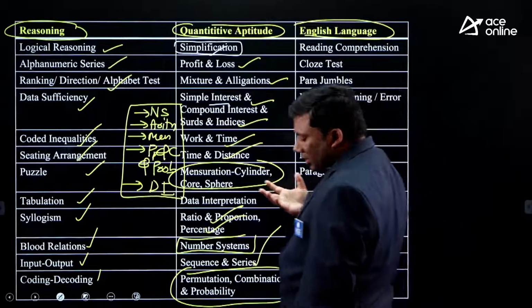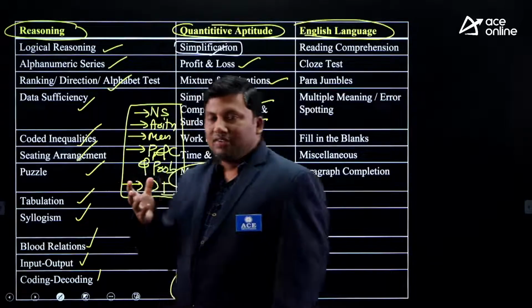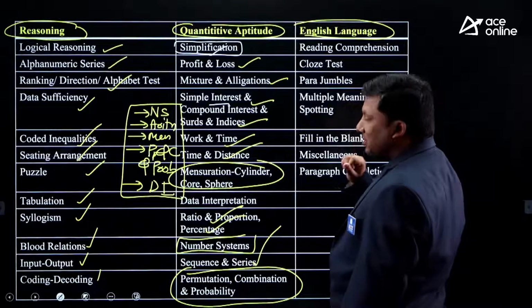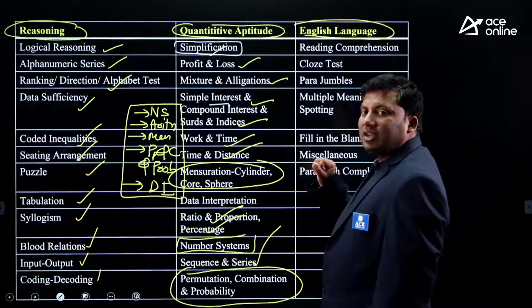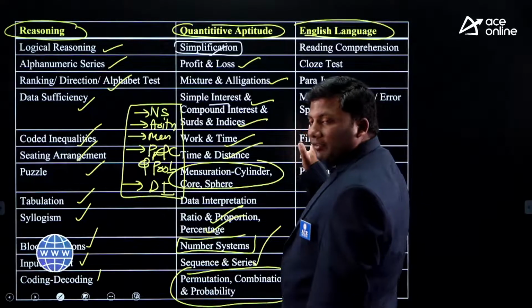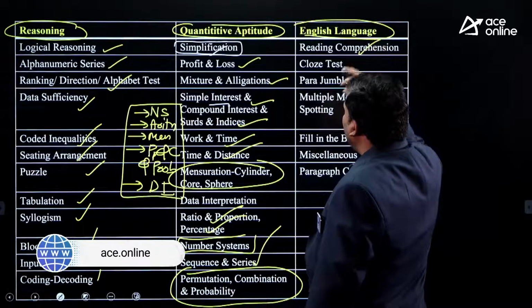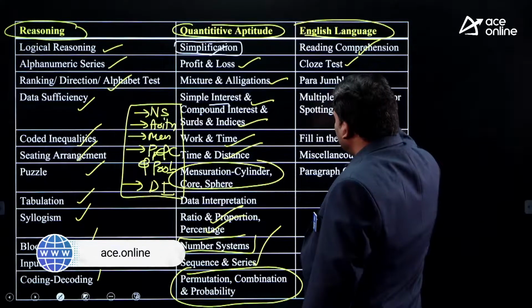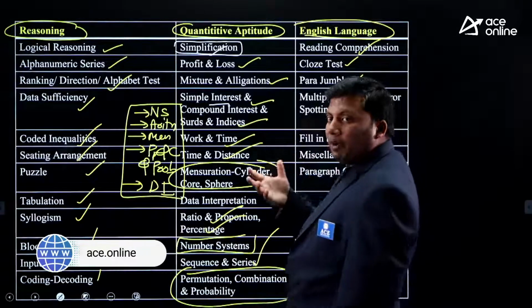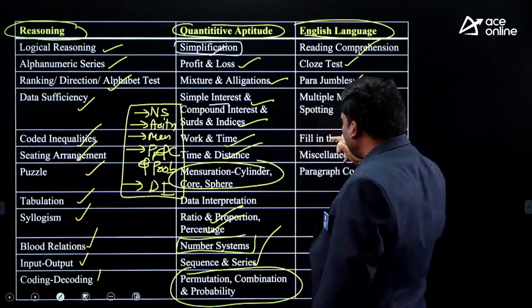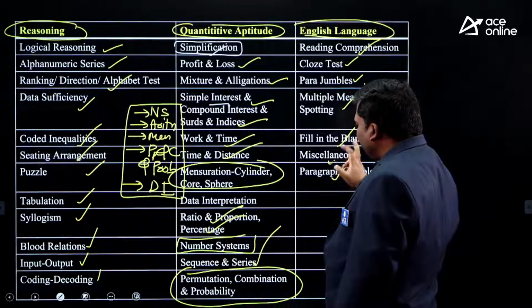In case you are a student who is not good in English, this could be the area of concern, especially the topics that come from verbal ability under PO: reading comprehension, cloze test questions, para-jumbles, multiple meaning questions, error spotting, fill in the blanks, paragraph completion.